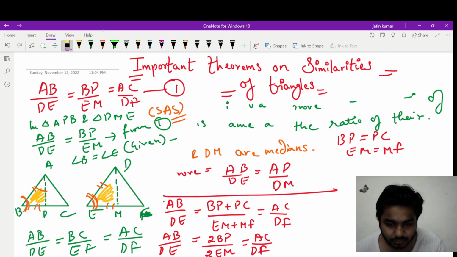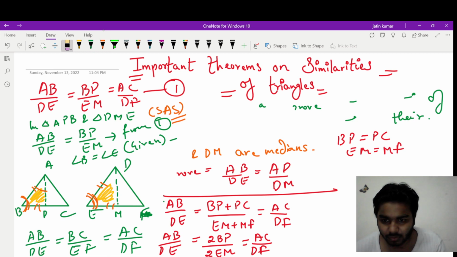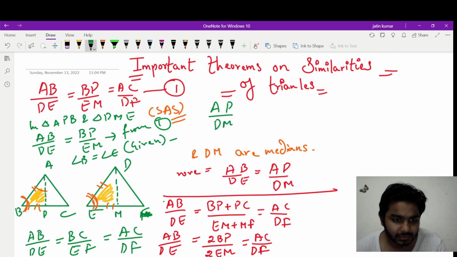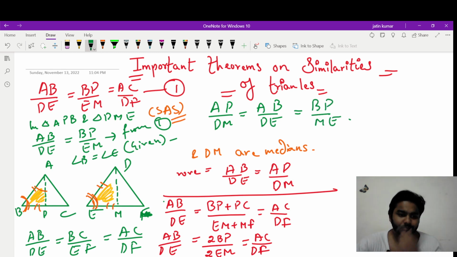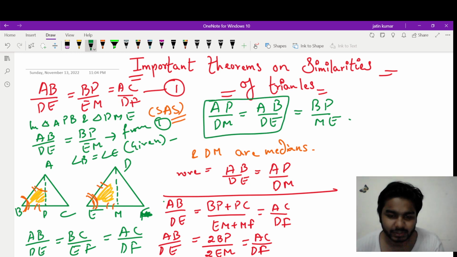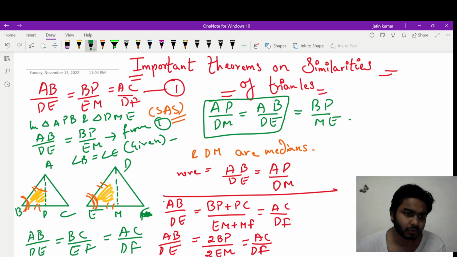I hope you have got it. If both the triangles are similar, can I equate the ratio of their sides? So for the left triangles, the ratio AP upon DM will be equal to AB upon DE, which will be equal to BP upon ME. So we have proved that the ratio of sides is equal to the ratio of medians, from CPCT.